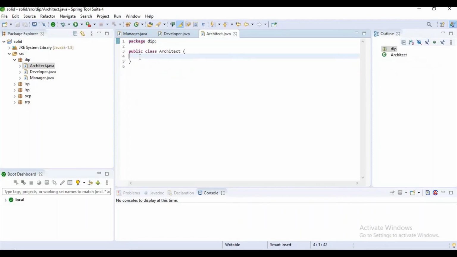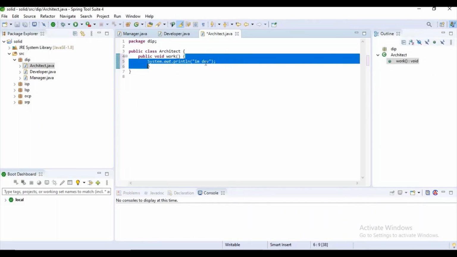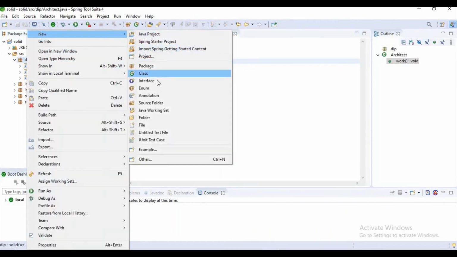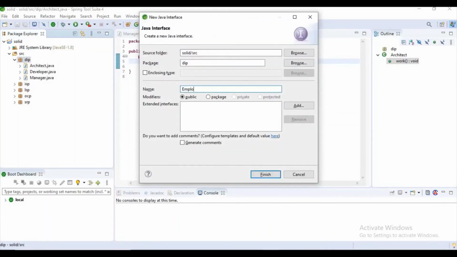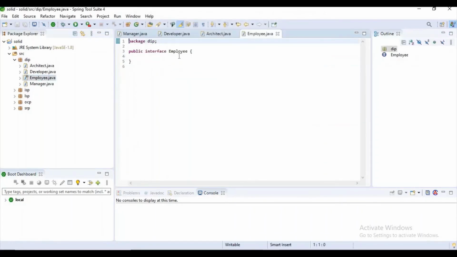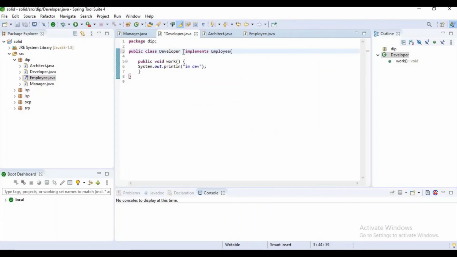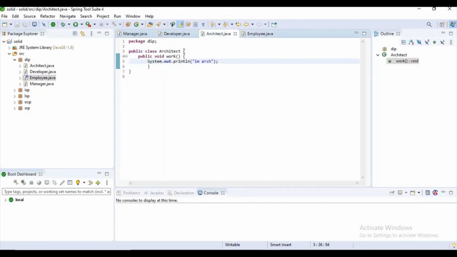First of all, let's copy this here and write a message like "I'm architect". Okay, let's create an interface here. Interface Employee, and it has an abstract method, public void work. Here I want to implement it with the Employee interface. Again, in the Architect class also I want to implement this with the Employee interface.